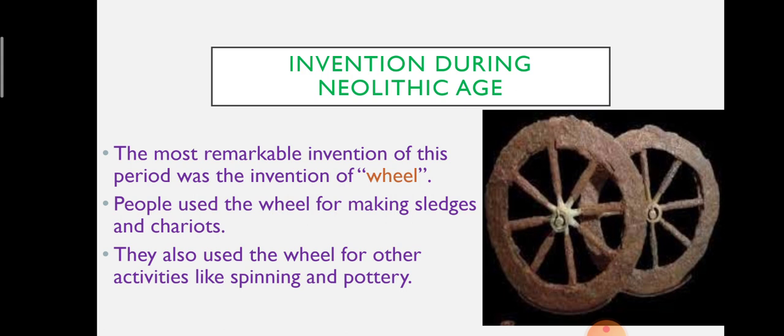The most remarkable invention of the Neolithic man was the invention of the wheel. In the Paleolithic period, the most remarkable discovery was fire. And in the Neolithic age, the most remarkable invention was the wheel. People used the wheel for making sledges and chariots. They also used the wheel for other activities like spinning and pottery.